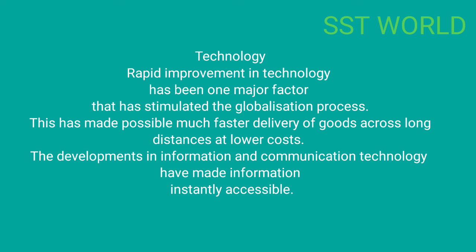First one is technology. Due to technology, globalization has become successful, because rapid improvement in technology has been one major factor that has stimulated the globalization process. This has made possible much faster delivery of goods across long distances at lower cost. Then information communication technology, nowadays it is very fast. Suppose a newspaper is designed in India, but it is published in England. Like this it is happening. How? Due to the advancement of technology.